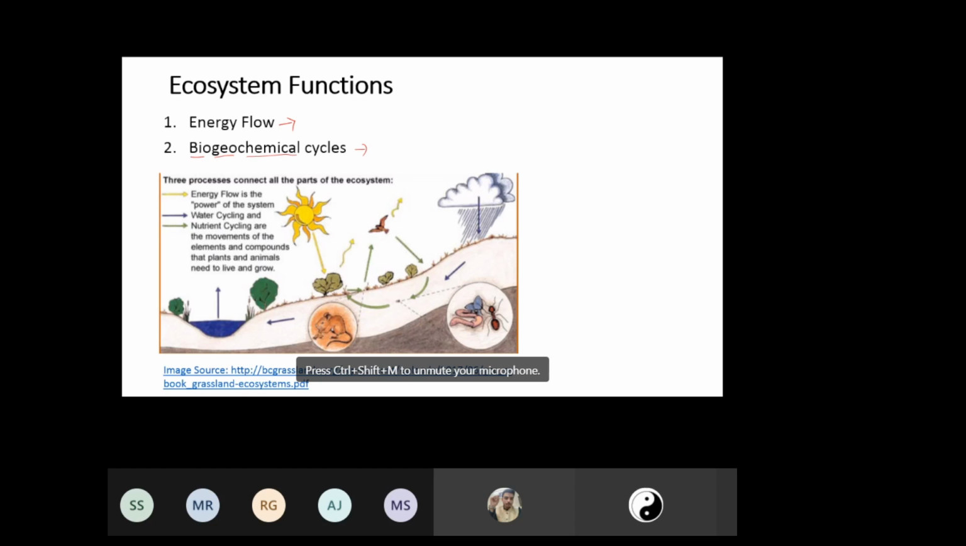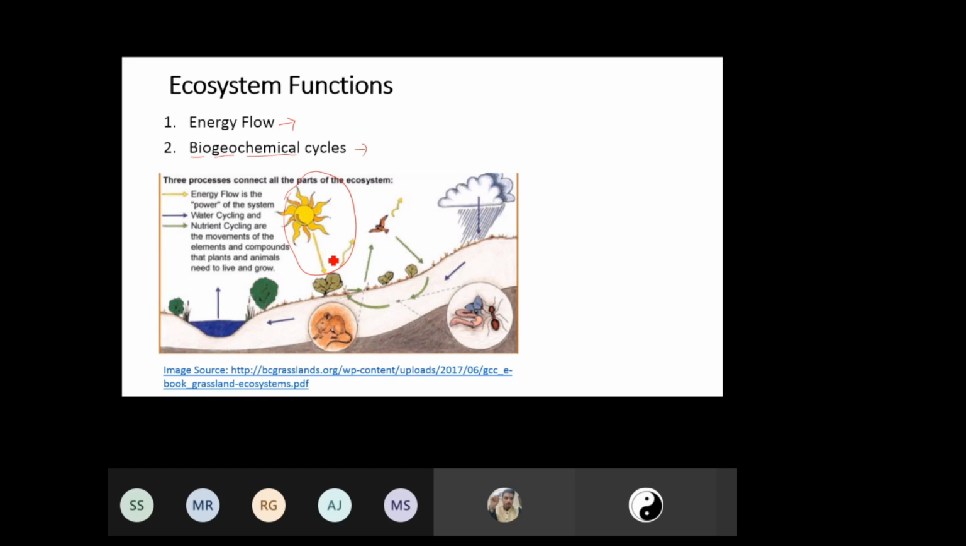Just follow these different color coded arrows. One is yellow, one is blue, and the other one is green. See what these arrows are signifying, which will help you to understand how an ecosystem functions. Is it clear what you are able to see? Okay, we have this as a starting point, the yellow one.